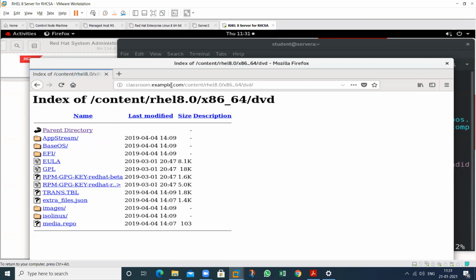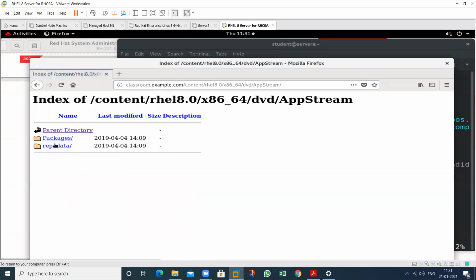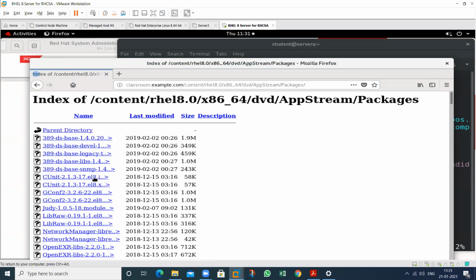So this is the procedure that you can follow by using the Internet Explorer also. But we cannot install by using this one. So these whole things you have to enter in your Kickstart file. Then the Kickstart file will automatically obtain this by using the HTTP protocol. So we can open this. This is my AppStream. This is my BaseOS. This is the whole DVD. We have all the packages. These are the packages that are to be installed during the installation.